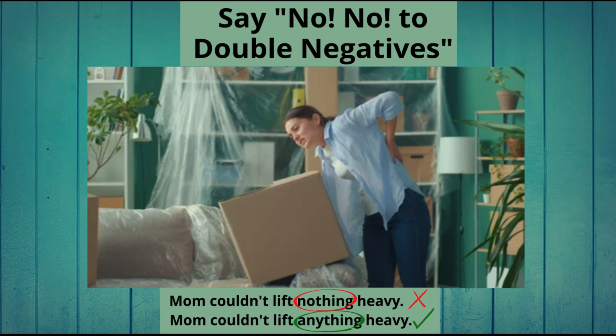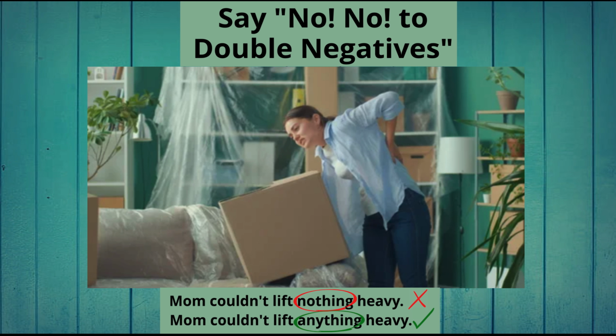In the image, you can see a mom trying to lift something heavy, but her back hurts. Mom couldn't lift nothing heavy. So, what is wrong in the sentence? We have used two double negatives, couldn't and nothing. And that means mom can lift anything. But that's not right, right? You cannot say that mom can lift anything because her back hurts. Mom couldn't lift anything heavy.